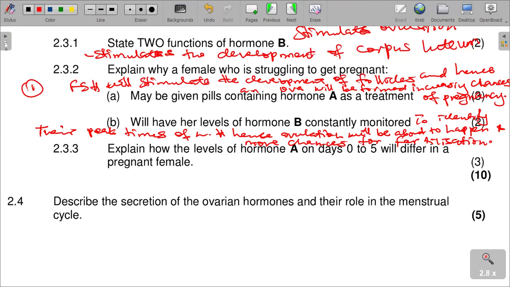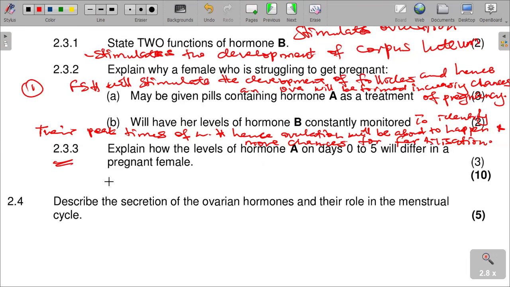And then question 2.3.3: explain how the levels of hormone A on days 0 to 5 will differ in a pregnant female. Hormone A, we said, is the follicle stimulating hormone. So the question is saying, explain how the levels of hormone A on days 0 to 5 will differ in a pregnant female.